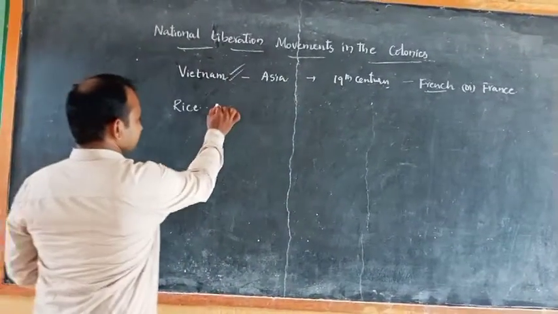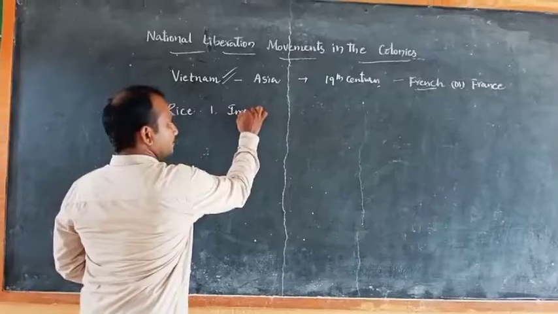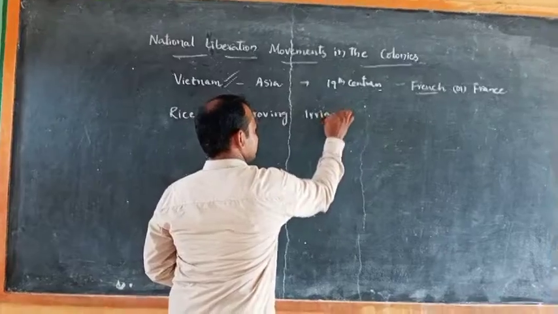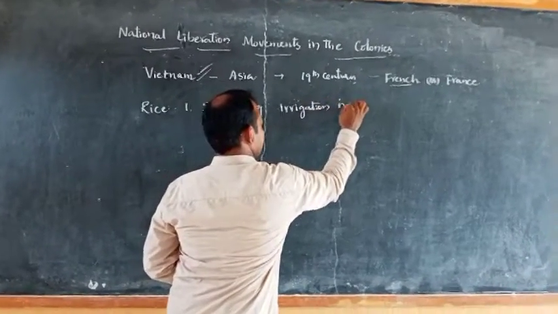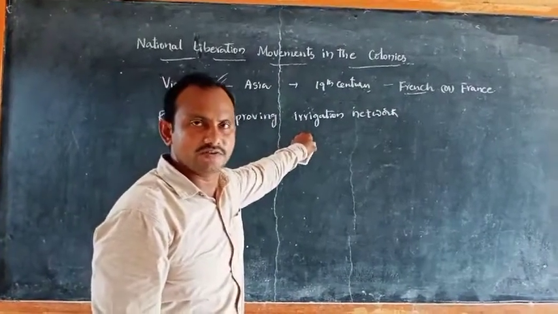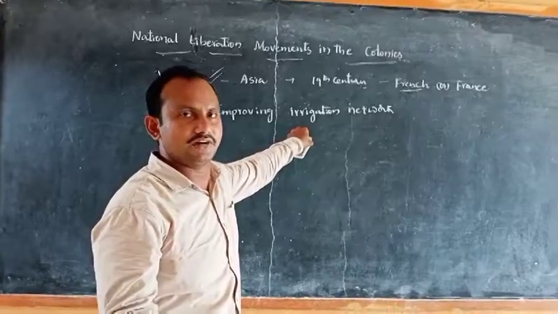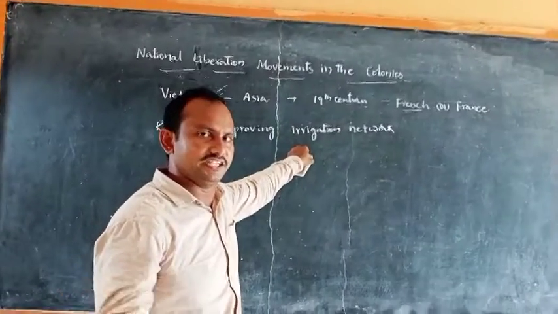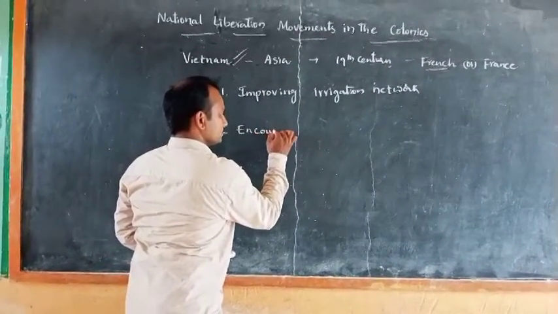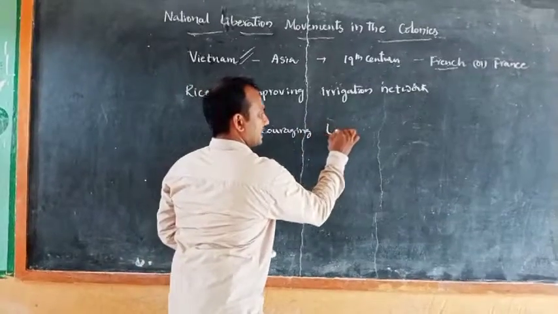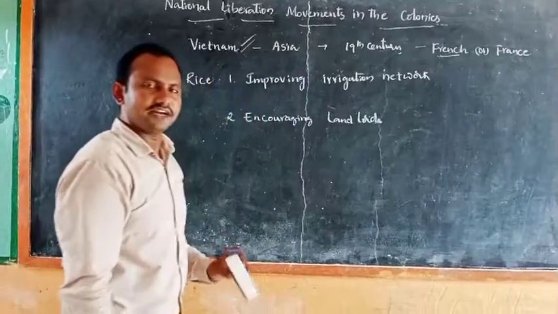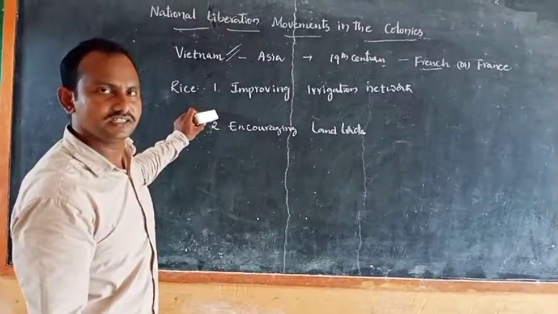The first one is improving irrigation networks. Irrigation networks means providing water facilities to cultivate the crops, especially digging of canals or tanks or any other such things. The second strategy is encouraging landlords to cultivate the rice crop.